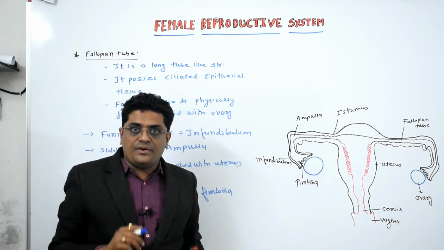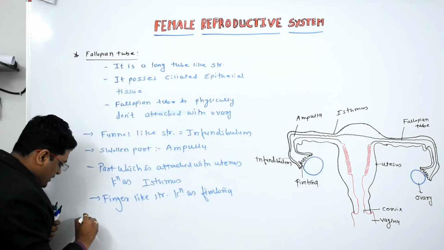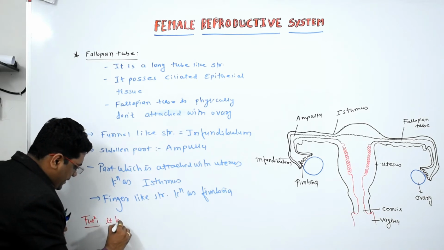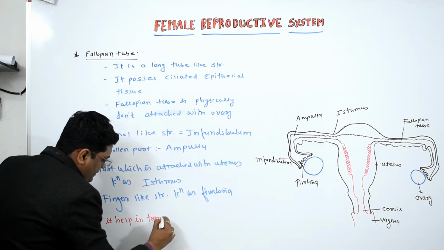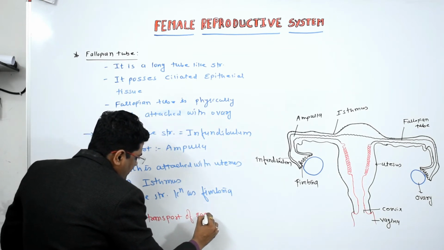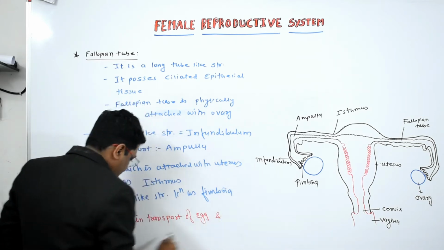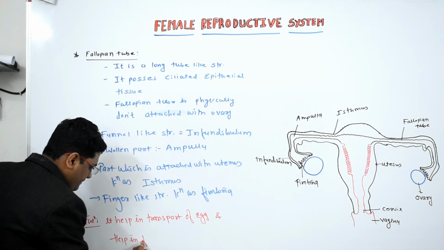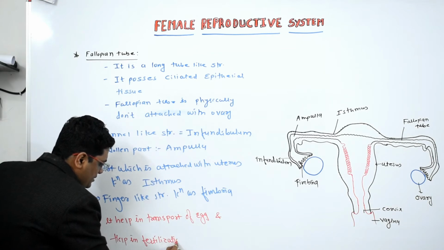This fallopian tube is responsible for the fertilization and transport of egg. So the function is it helps in the transport of egg and helps in fertilization.